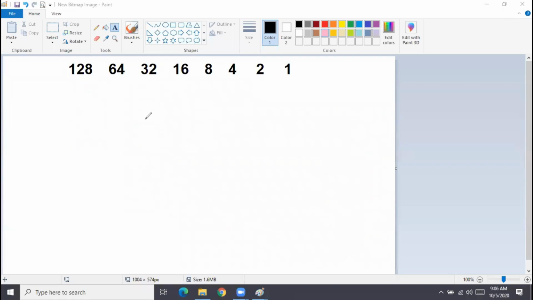Let us take a number, 200. I want the value of this 200 in hexadecimal. So what will be the hex value for 200? How to do this now? One method is, first calculate the binary value of this 200.